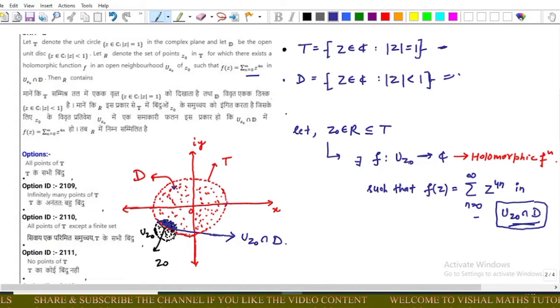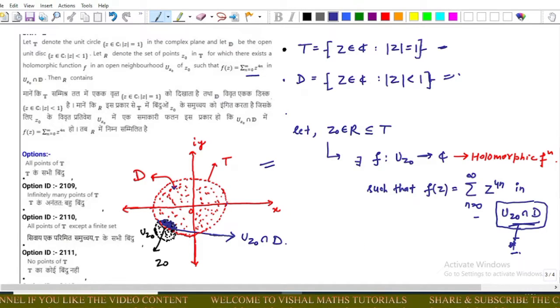a holomorphic function f in UZ0 such that f of z equals the summation of z power 4n in this domain. Actually, according to this question, this domain is important. For simplicity, I draw this graph where T is the boundary and D is the inside of the unit circle, and for Z0 belongs to T, I draw UZ0 such that UZ0 intersection D is blue colored.